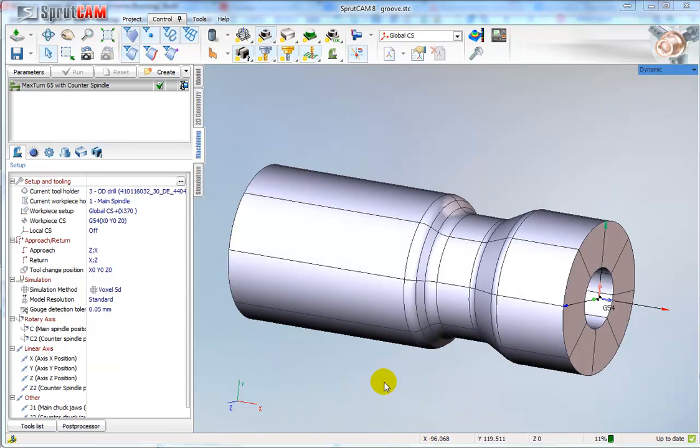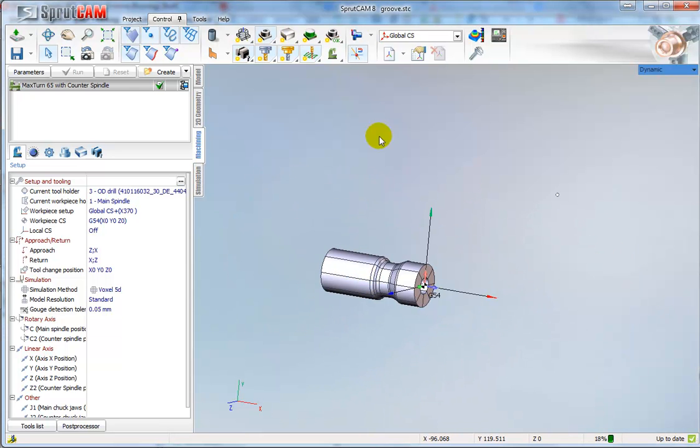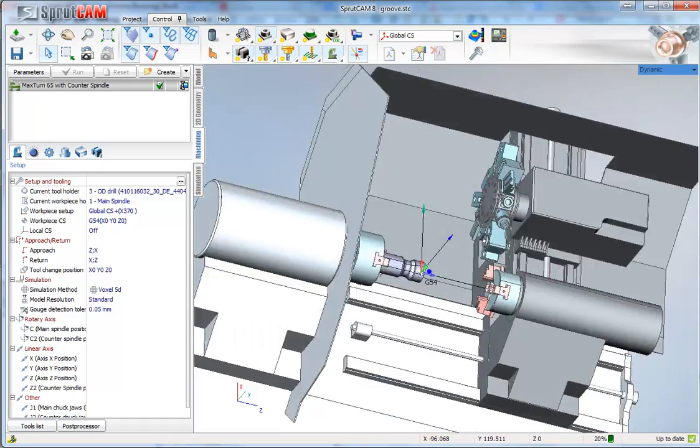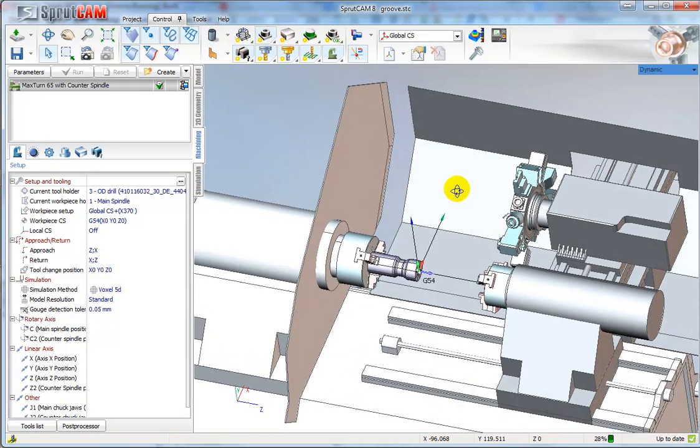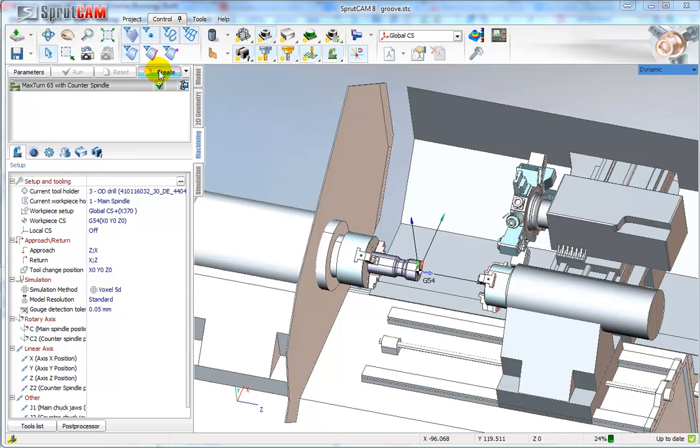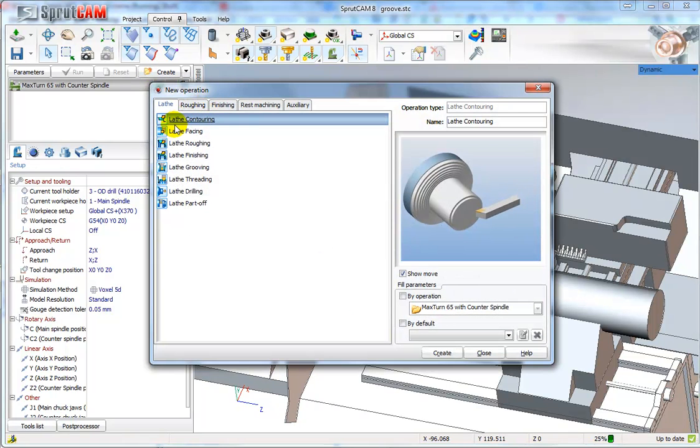Hello, in this video I will show how to machine grooves in SprutCAM. So we want to machine this groove on this kind of machine. Okay, first step, creating the new operation, lathe contouring.